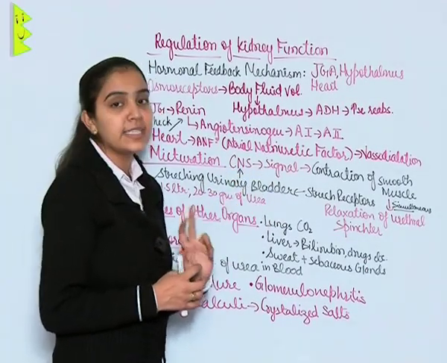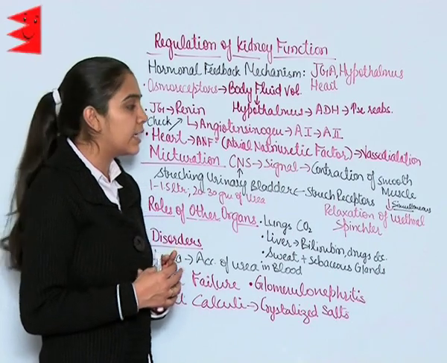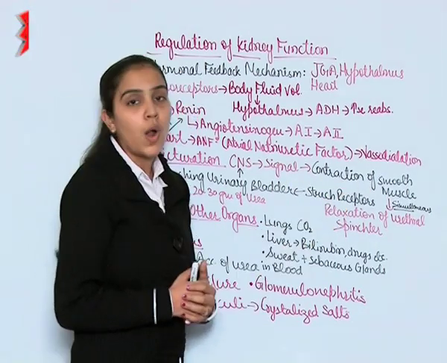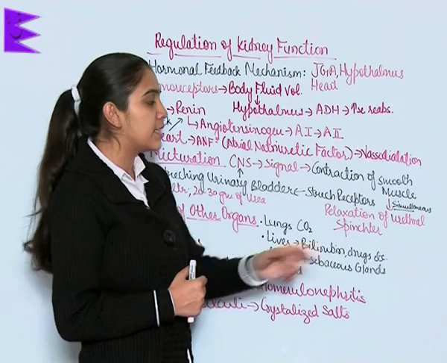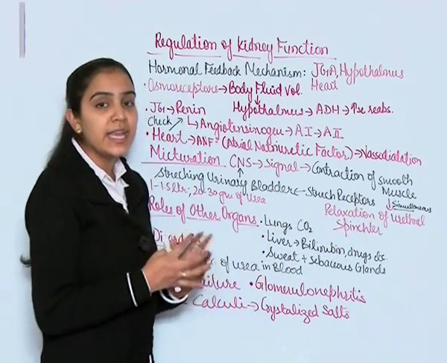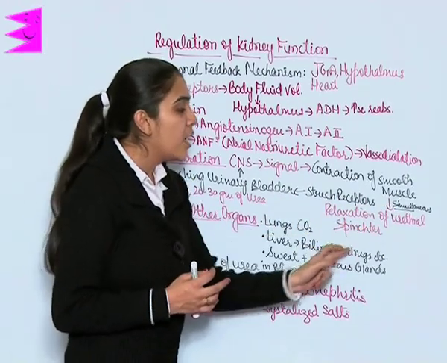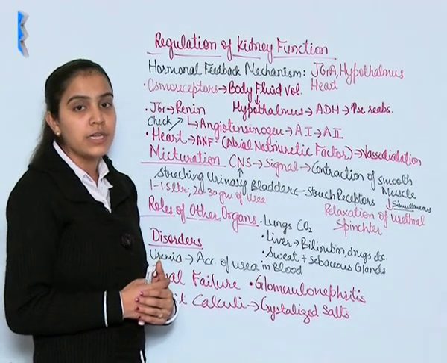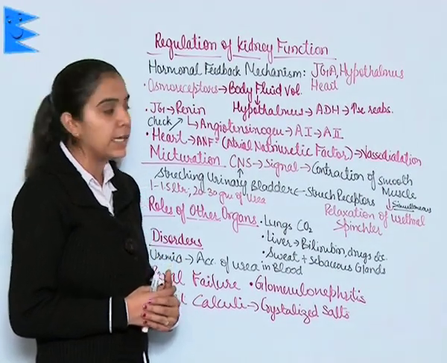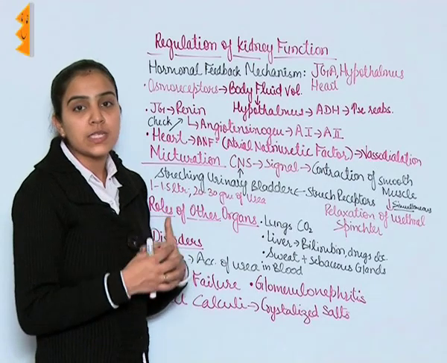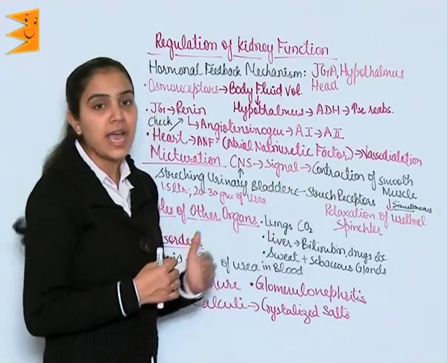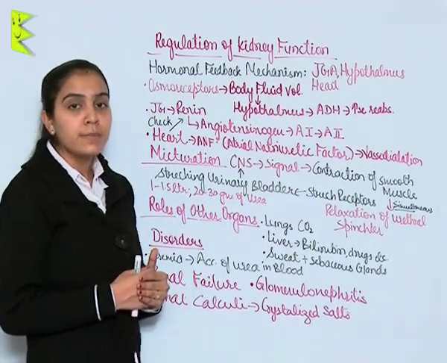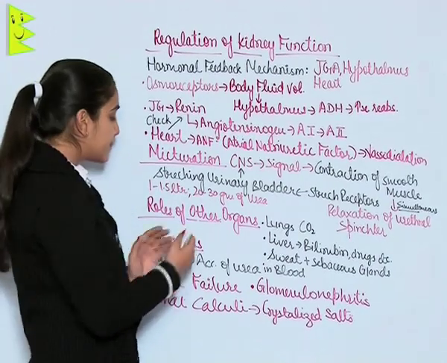The CNS then sends a voluntary signal which leads to contraction of smooth muscles and simultaneous relaxation of the urethral sphincter, which leads to release of urine. This whole process of contraction and relaxation is also known as the micturition reflex.